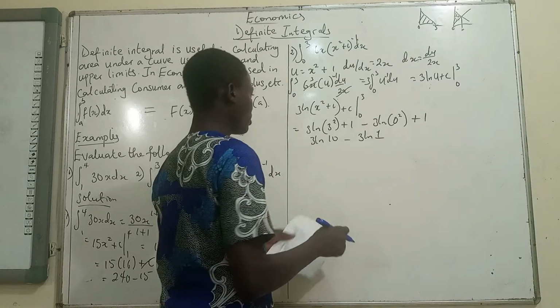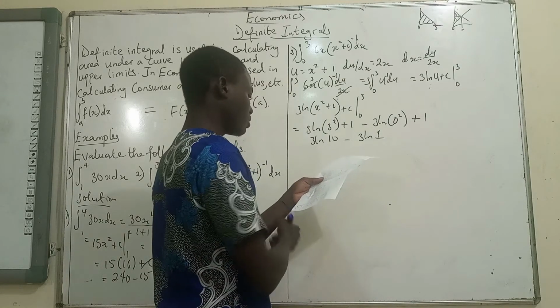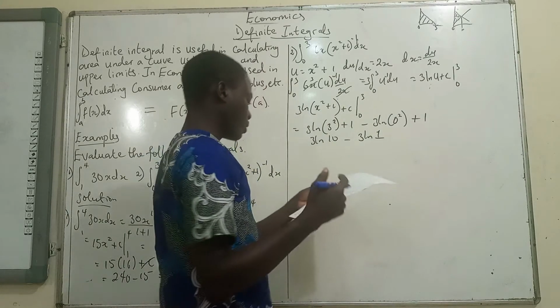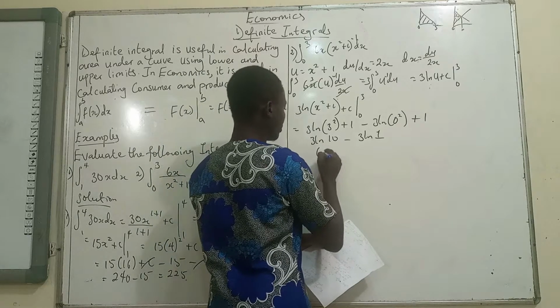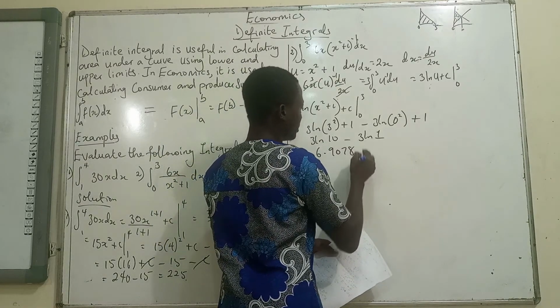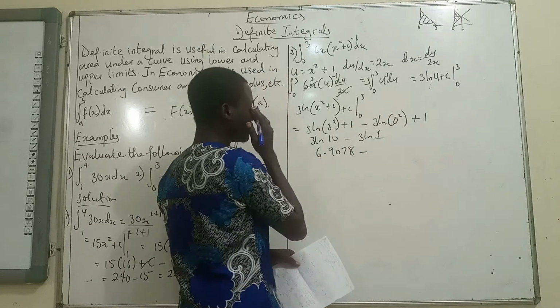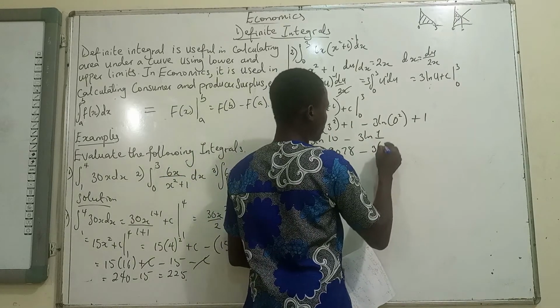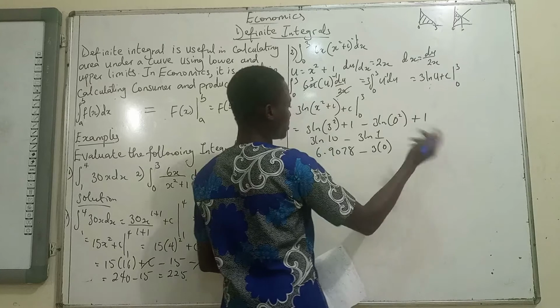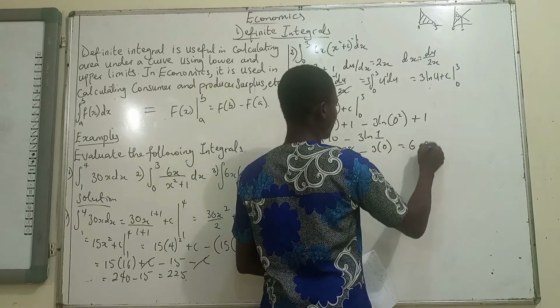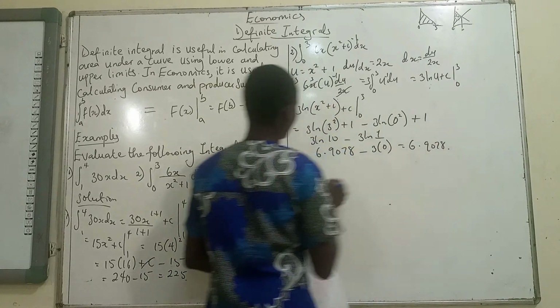Punch this in your calculator: 3 ln 10 gives us 6.9078. Then minus 3 ln 1. ln 1 is 0, so 3 into bracket 0 is 0, and we have 6.9078. Now that's that one.